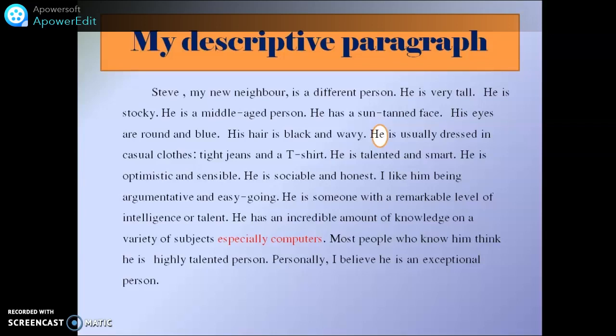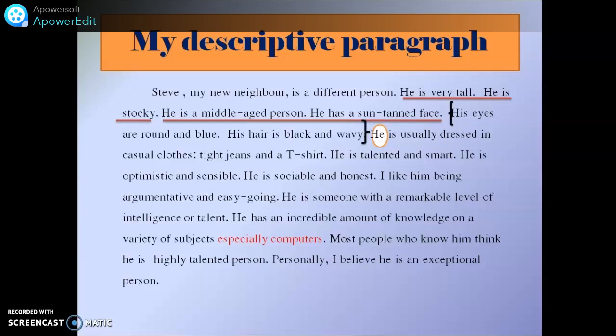Which means I need to make some modification on this paragraph. Now let's see. Here I have, he is very tall, he is very stocky. Great. So he and he, I need to put them in one sentence. Again, I have this sentence which can be put in one sentence. And again here I have this sentence which can be put in one sentence. And I have he here.